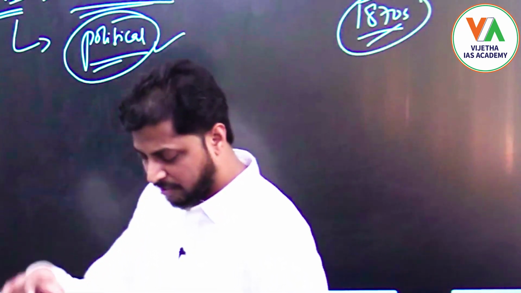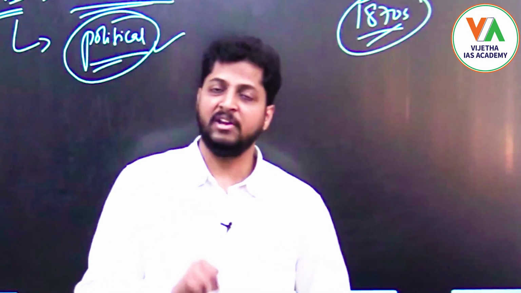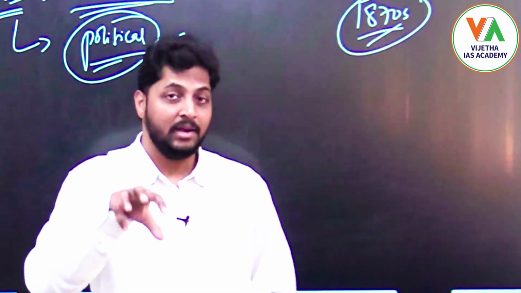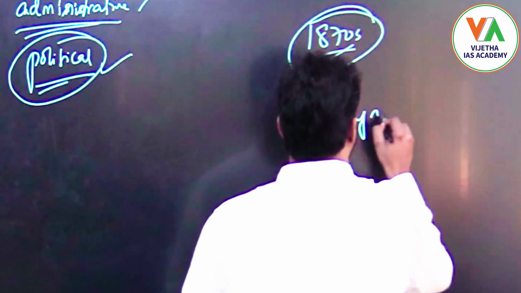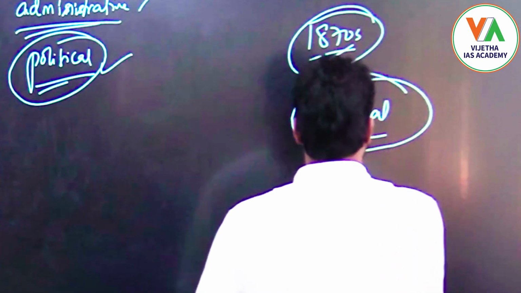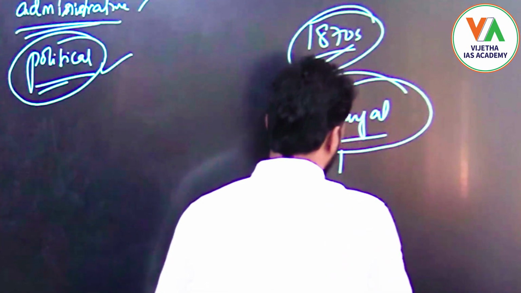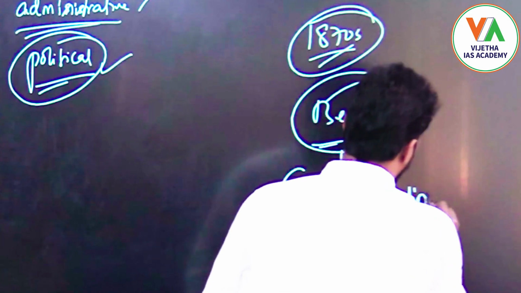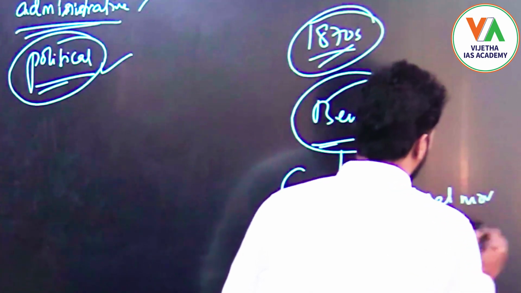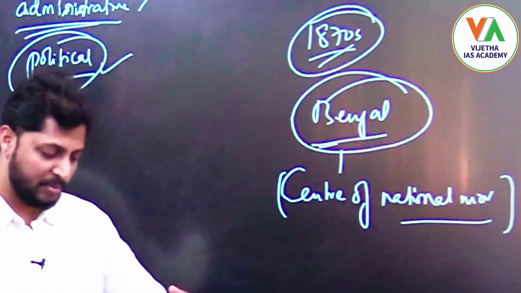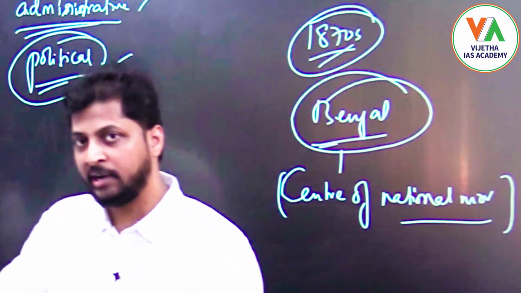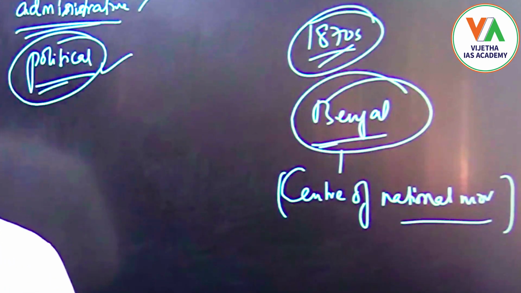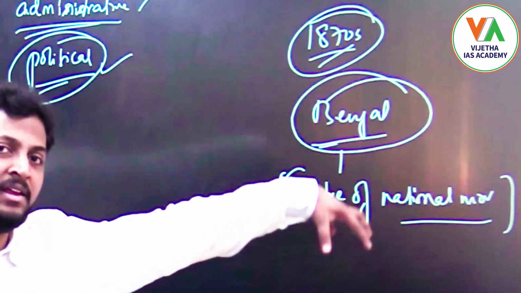This feeling of nationalism was greatly developed in Bengal. So in the early stages, Bengal acted as the center of the national movement, right? It became more and more intensified, especially in Bengal.